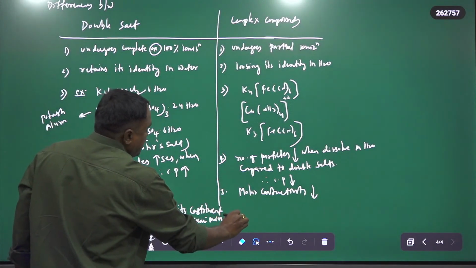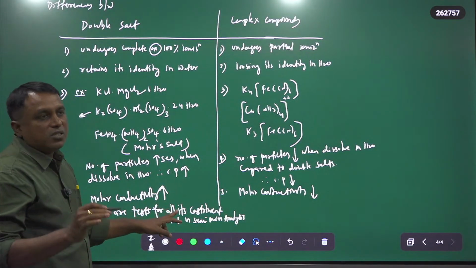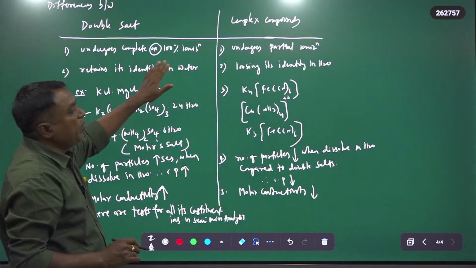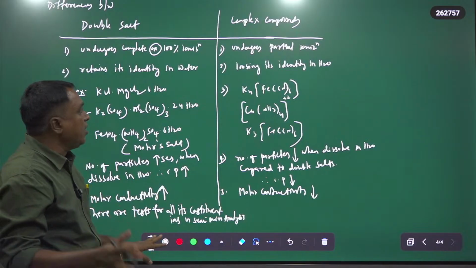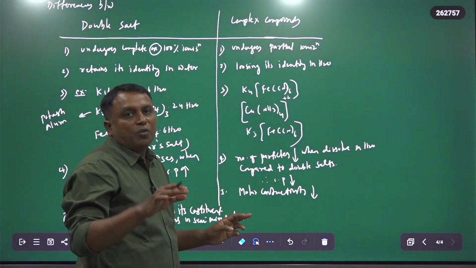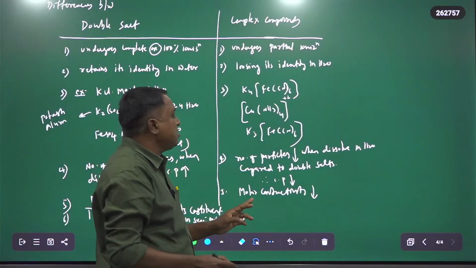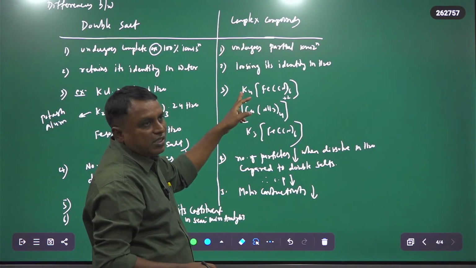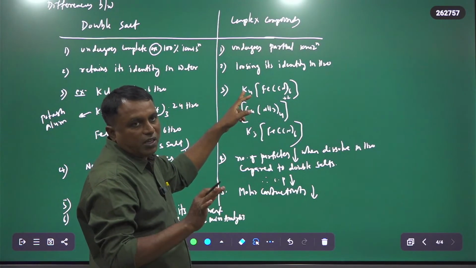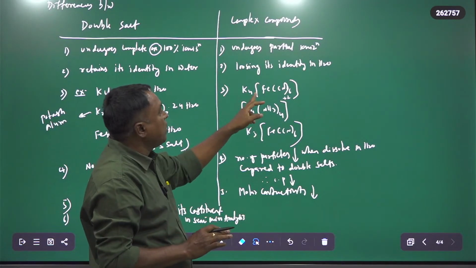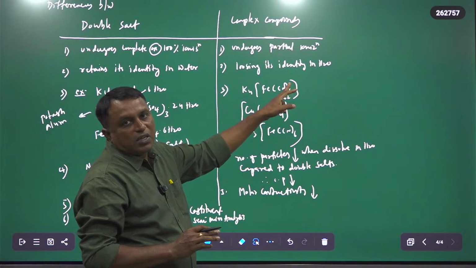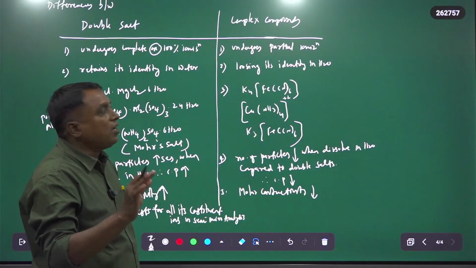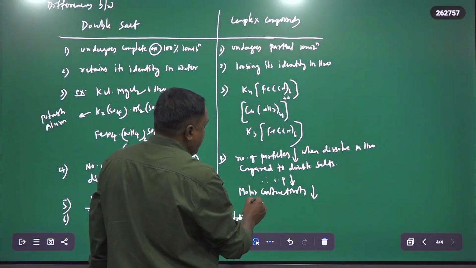In semi-micro analysis, there are tests for all the constituent ions of a double salt, because a double salt when dissolved in water forms all its constituent ions, whereas a complex ion does not ionize. Therefore, in the case of K4[Fe(CN)6], only K+ is tested in the semi-micro analysis, not the [Fe(CN)6]4- ion. Therefore, there are no tests for all the constituent ions in the case of complex compounds. This is also very important.